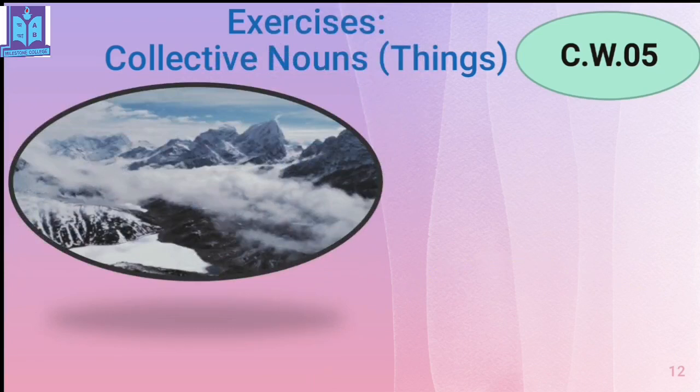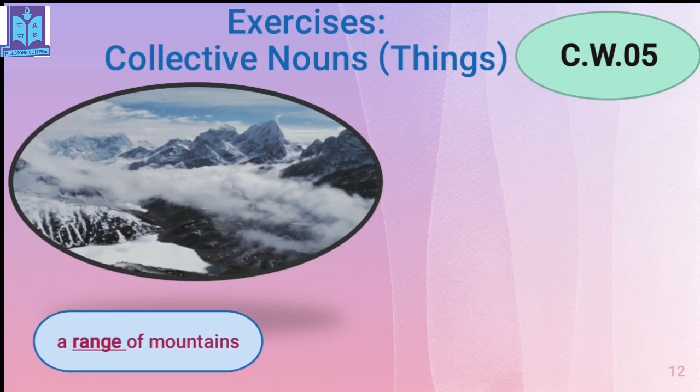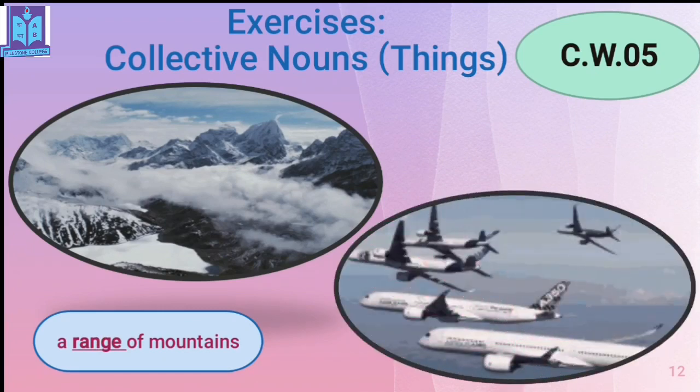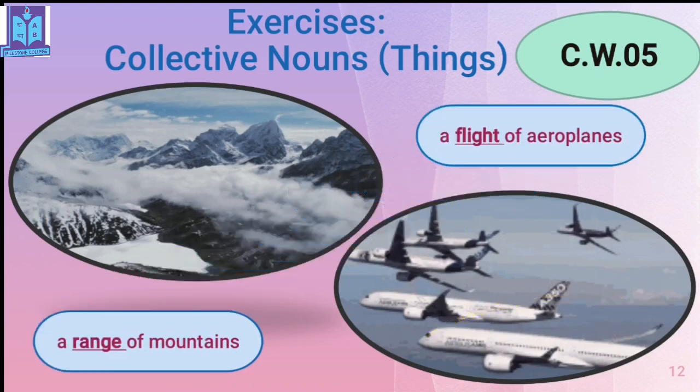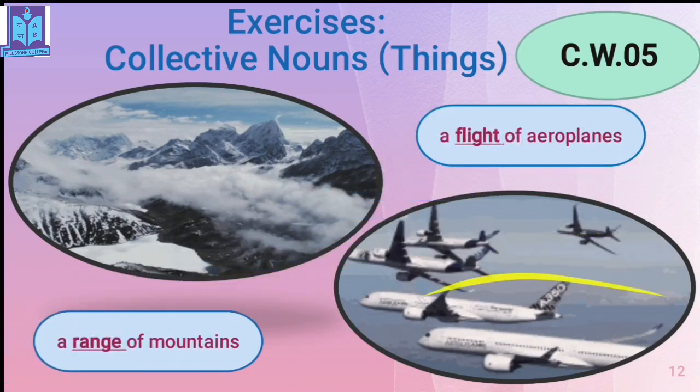So many mountains here. So, what is the collective form of mountains? A range of mountains. Range, this word is the collective noun, okay? Look here. What can you see? Aeroplanes, isn't it? Now, what is the collective noun of aeroplanes? It is a flight of aeroplanes. This flight is the collective noun and this range is a collective noun also.